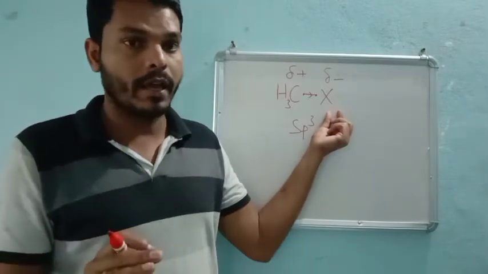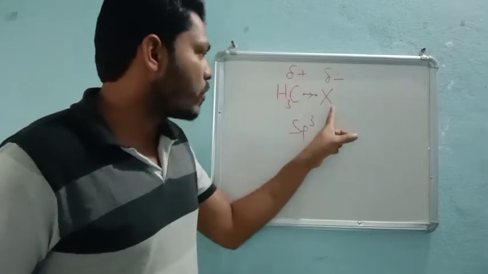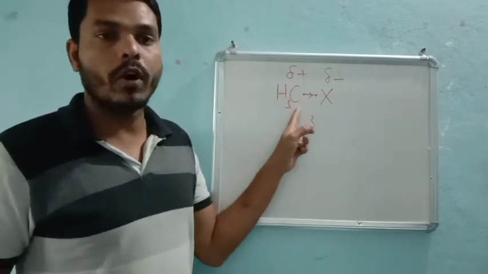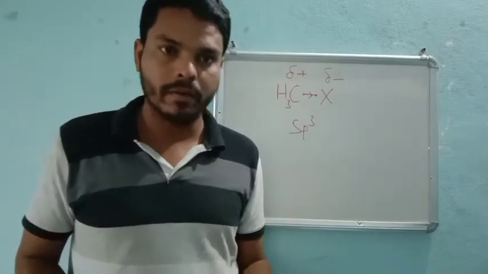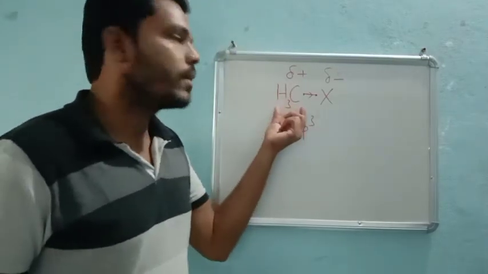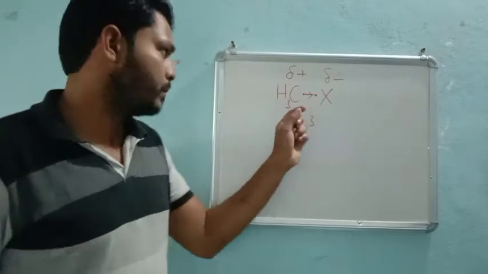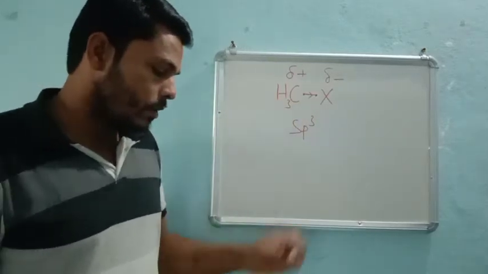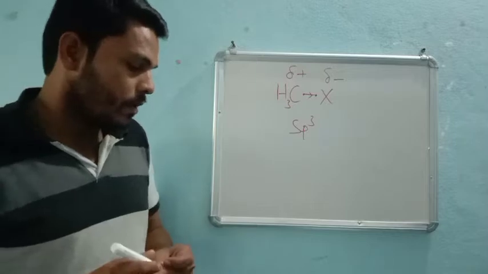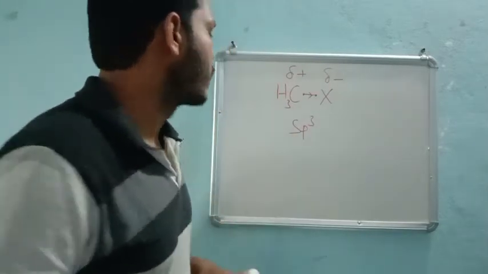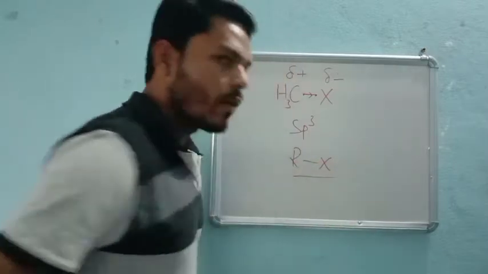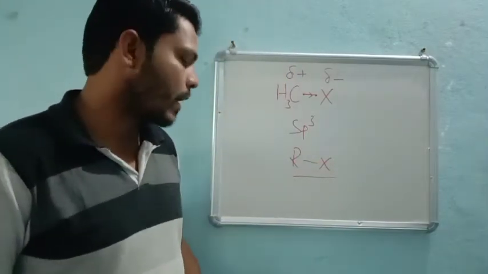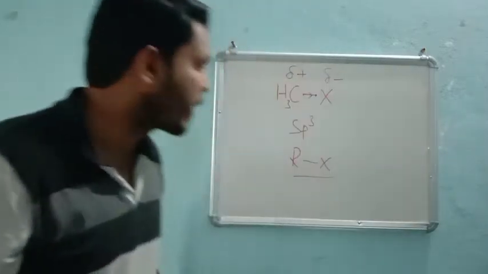In haloalkane, the halogen will always be attached to an sp3 hybridized carbon atom. So now coming to this concept, the general formula will be R and X.